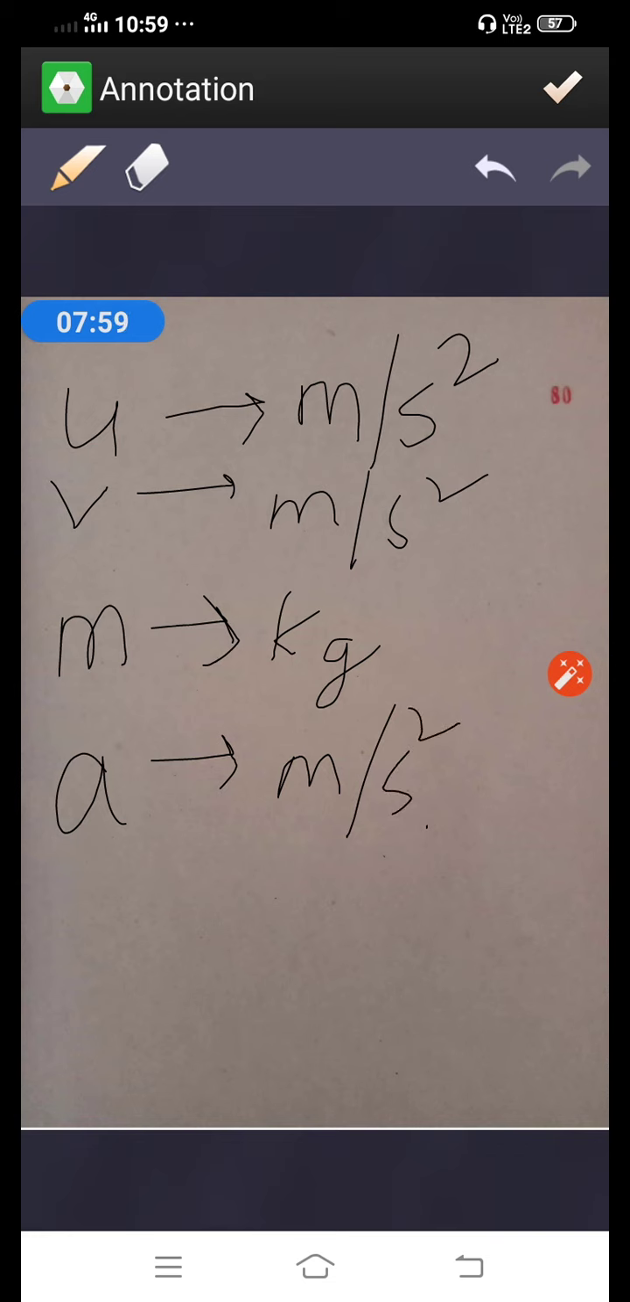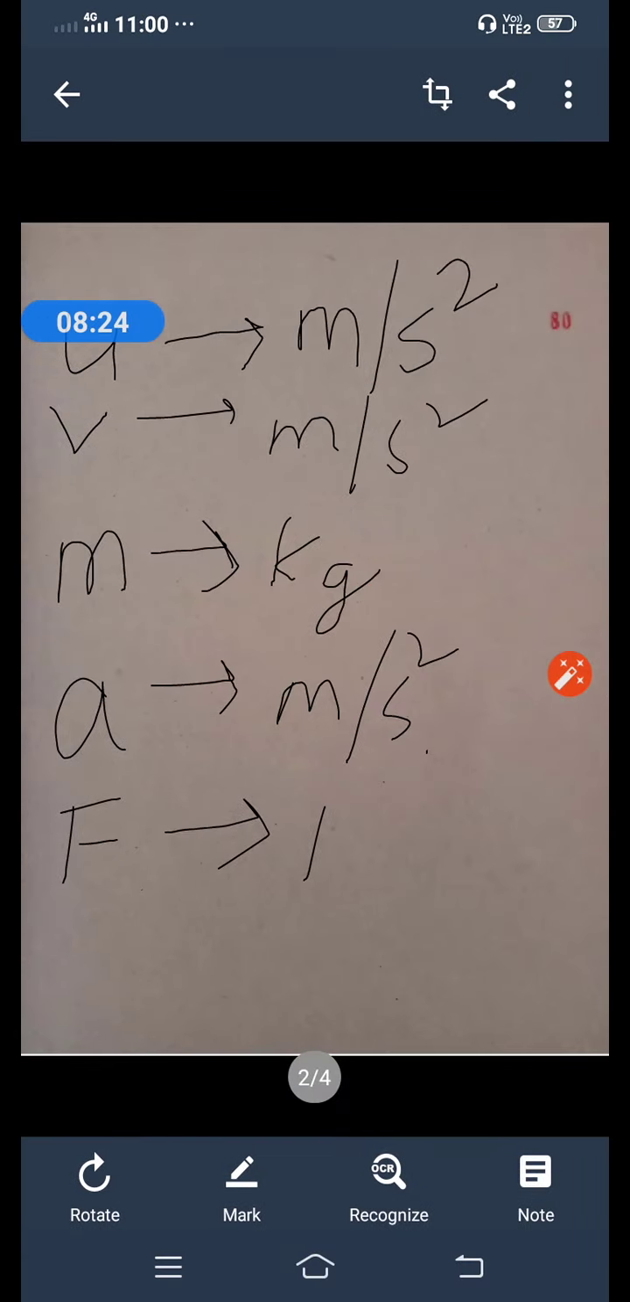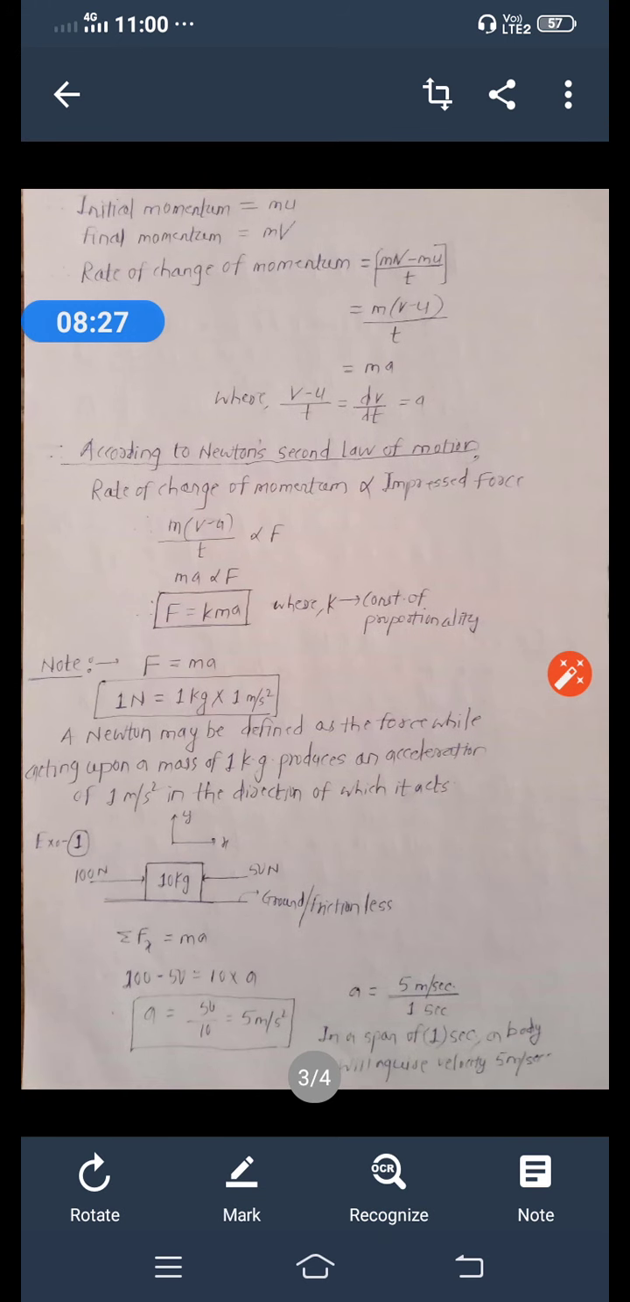I think you are clear on this. And one more designation is F. So this F is the force causing the motion and the unit of that force is Newton. Okay, I think you are clear on everything. Now let us move to another slide. So see this, the initial moment of case number 1.